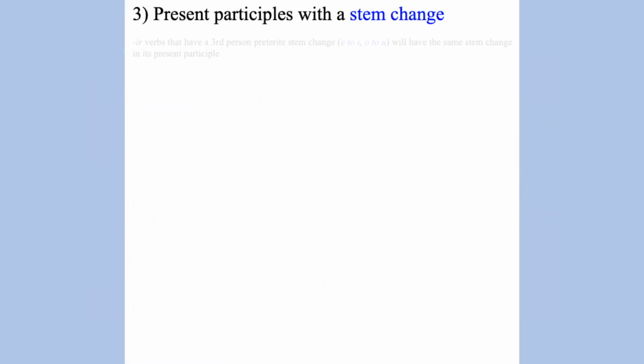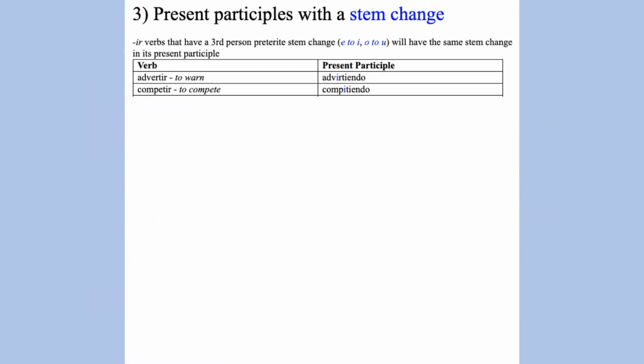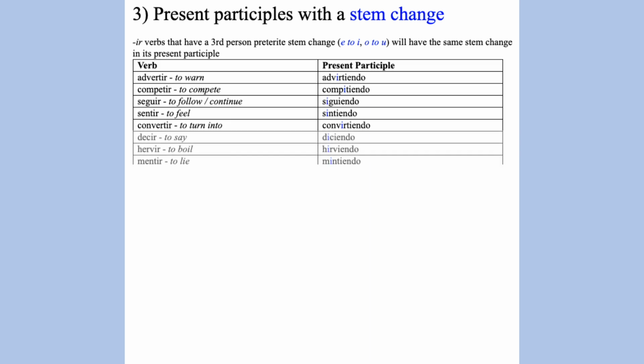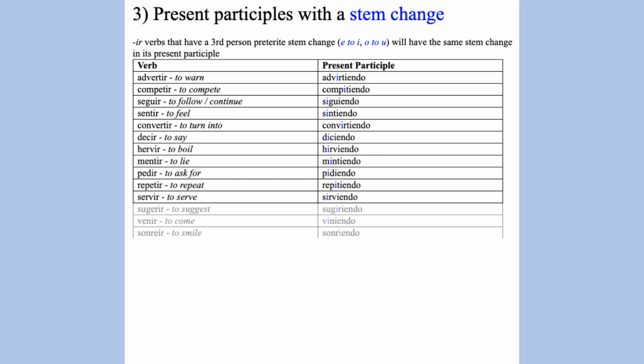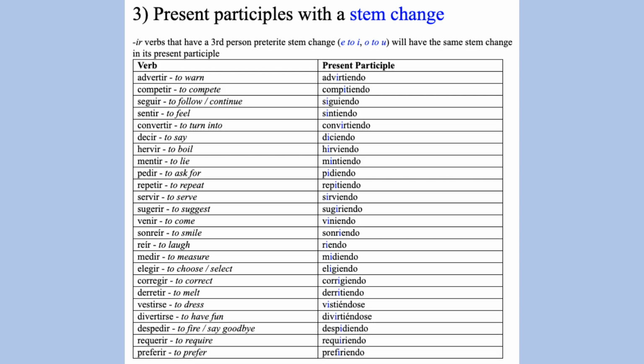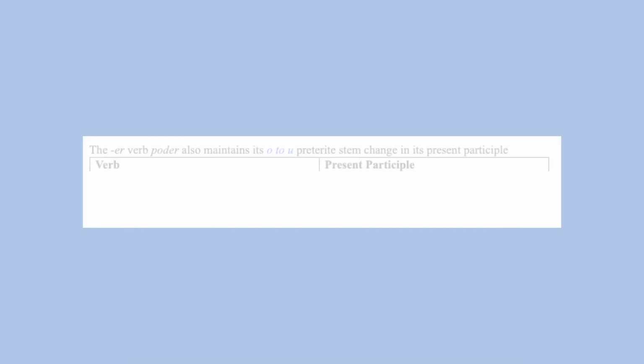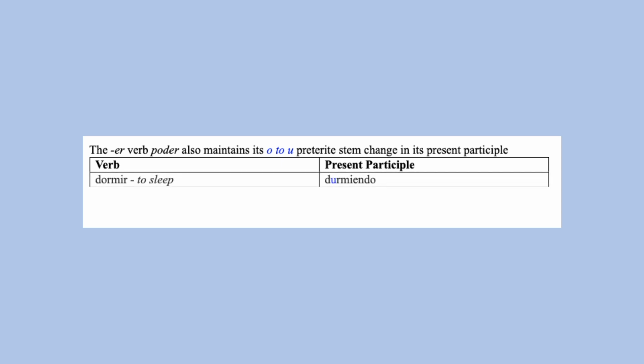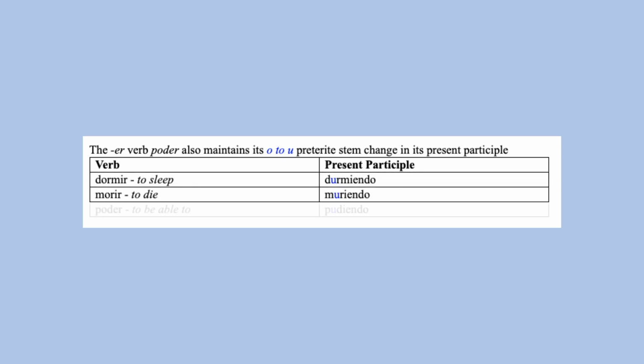IR verbs that have a third person preterite stem change will include that stem change in their present participle. The ER verb poder maintains its O to U preterite stem change in its present participle, along with dormir and morir. And we have irregular past participles.